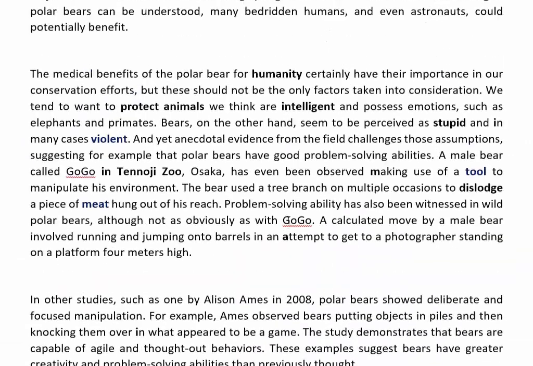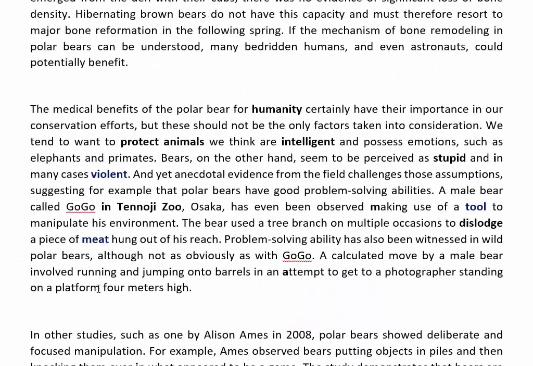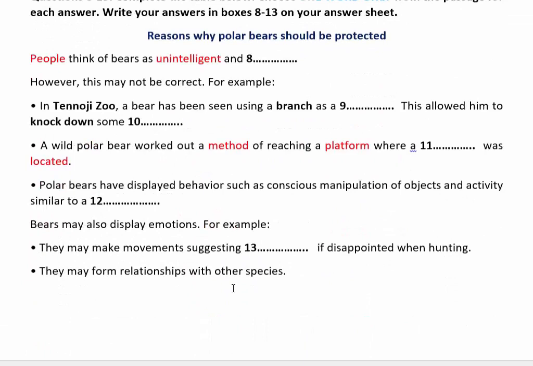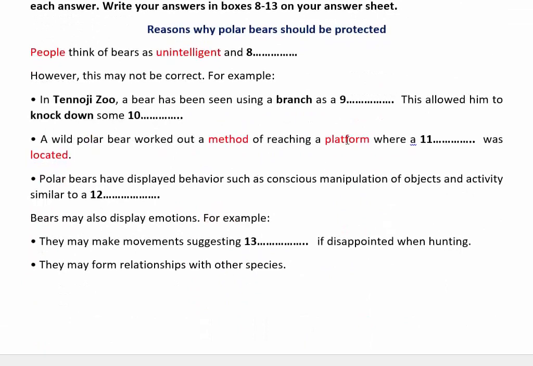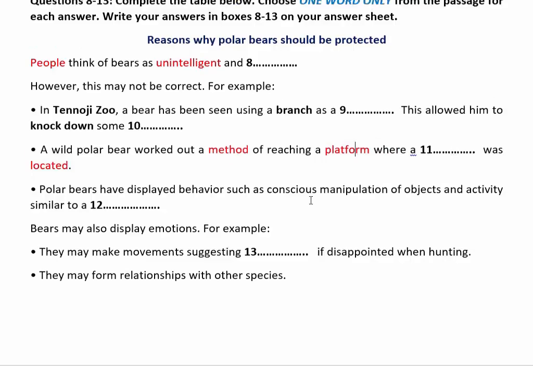Okay, let's search here. Standing on, yeah, this is the keyword platform, two meters high. Sometimes the answer comes after the keyword we found in the passage, and sometimes the answer comes before the keyword. So reaching a platform where dash was located.